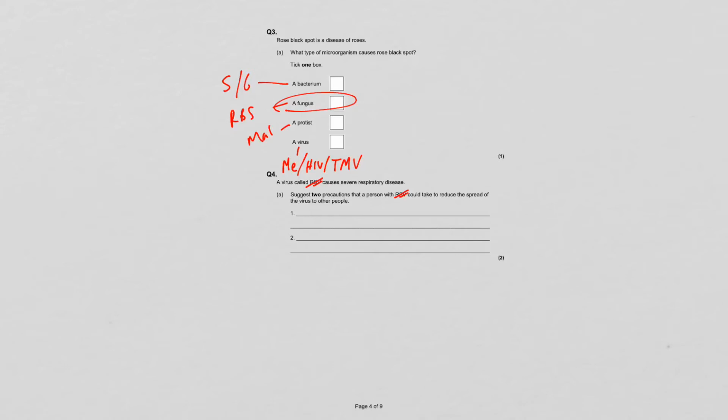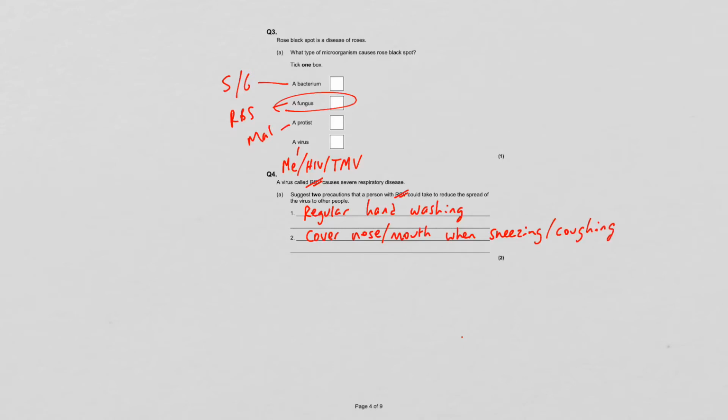So really simple answers again. Good hygiene, so regular hand washing. It could be cover your nose or mouth when sneezing or coughing. It's a respiratory disorder, so it's going to affect the lungs. So there's 2 already.